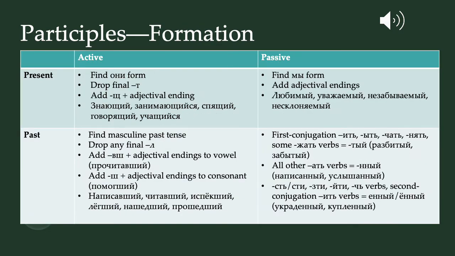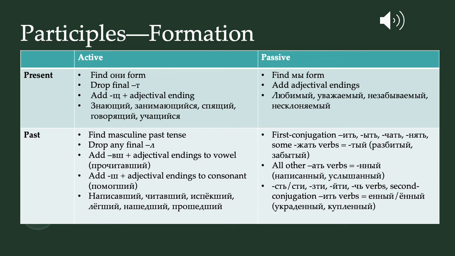Then on slide 3 of the PowerPoint, we have a chart showing how we form the different participles. For present active participles, remember we find the ani form of an imperfective verb. We drop the final ta, we add sha with an adjectival ending, and we get things like znajushi, zanimajushi się, spiashi, говорящий, учащийся.